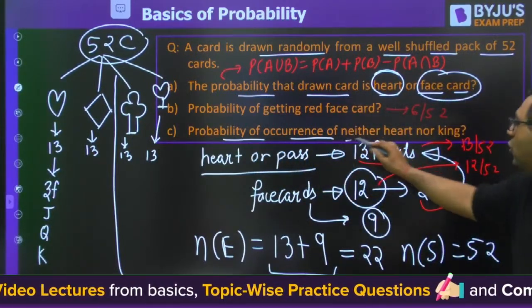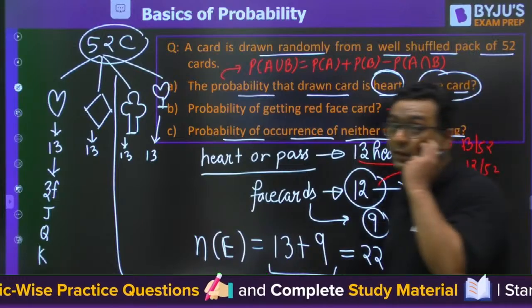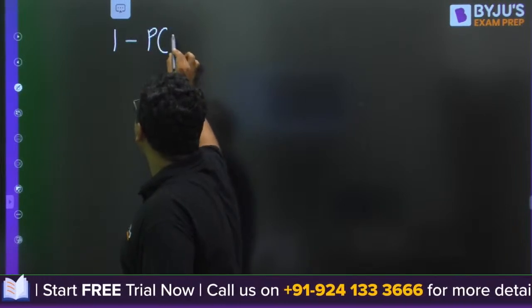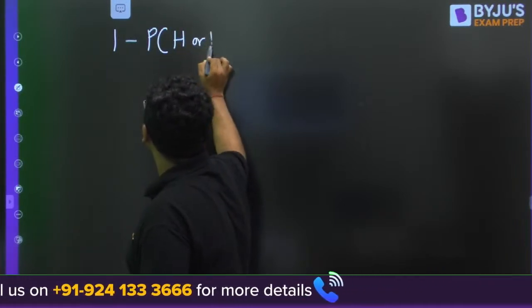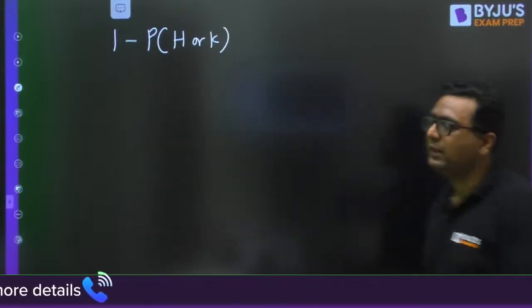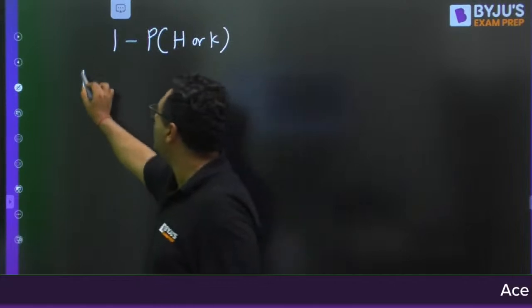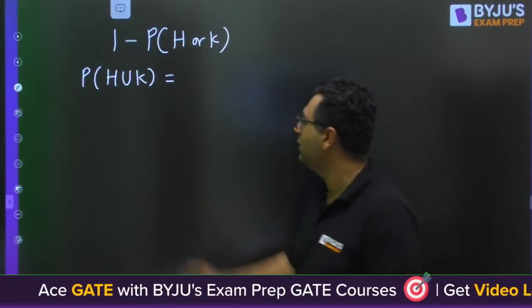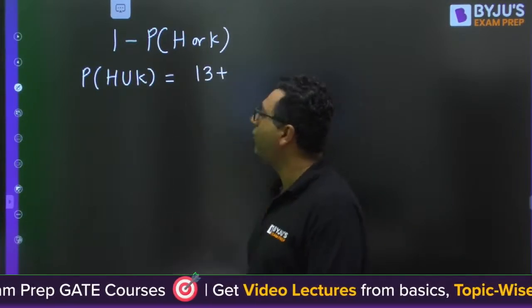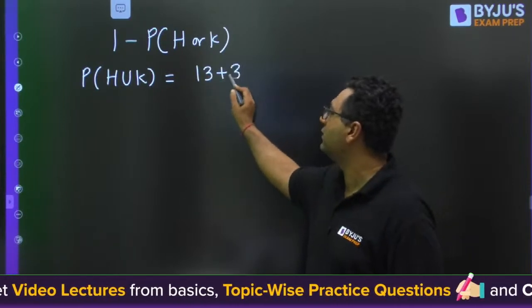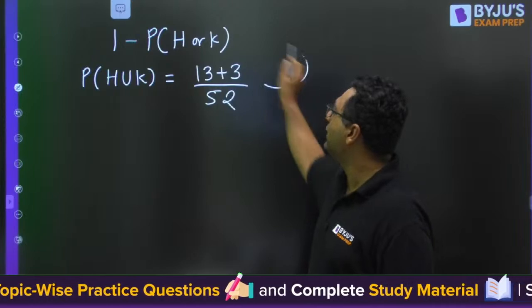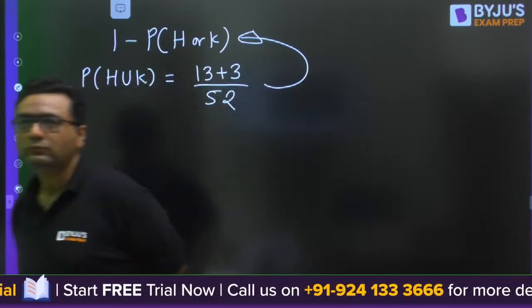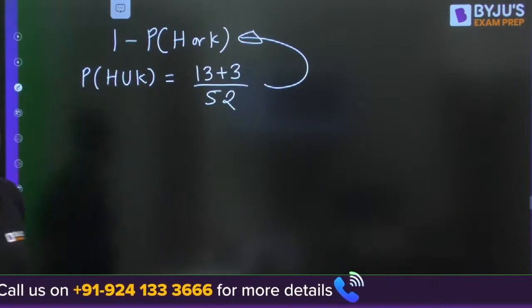Probability of occurrence of neither heart nor king. Neither heart nor king. So my dear, 1 minus probability of heart or king. Okay, heart or king. You know that if you want to find out probability of heart or king, how many heart cards are there? 13. How many kings are there? 4, but 1 king is already covered here, by 52. Put it here, get the answer. Any doubt, guys?